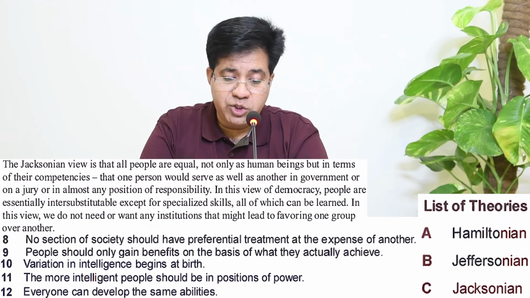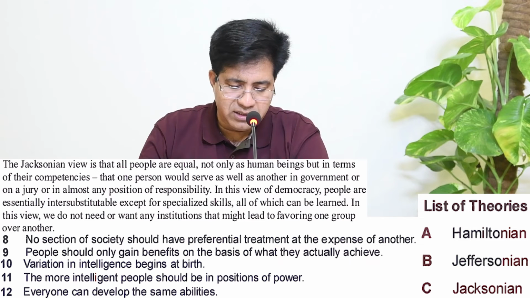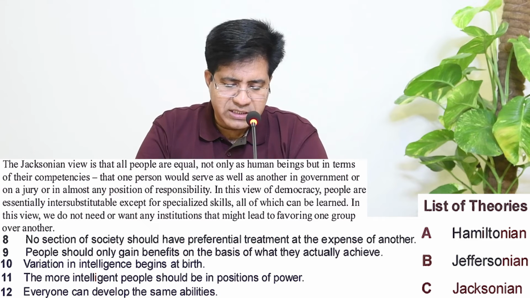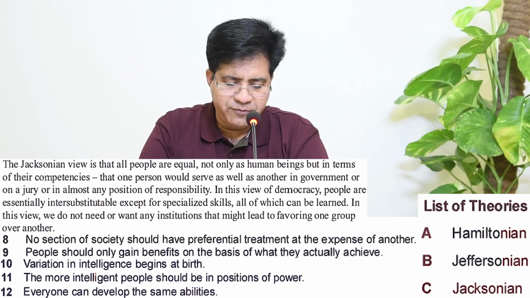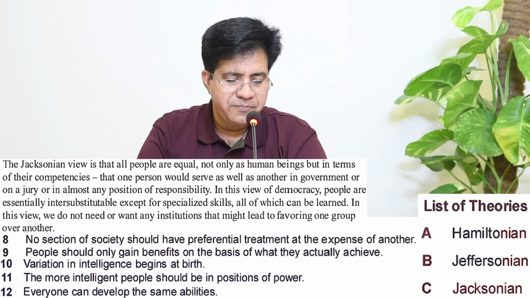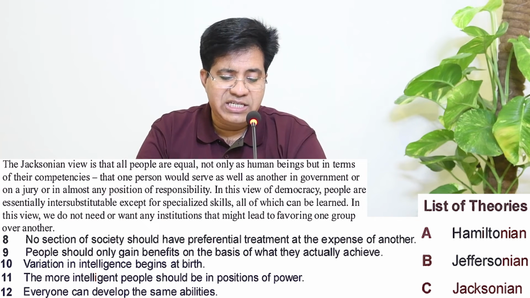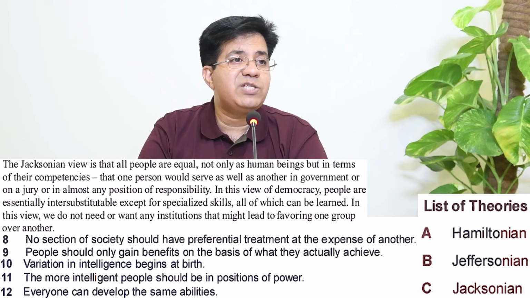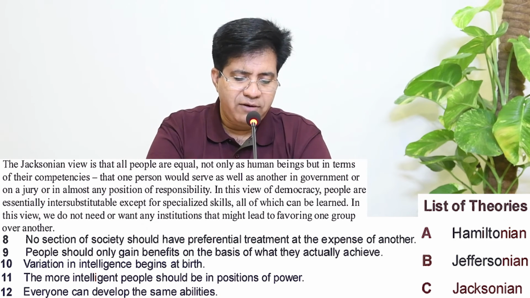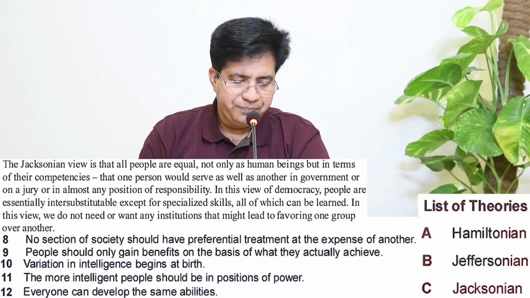No section of society should have preferential treatment at the expense of another. All people are equal. Let's go on. I'm reading this third line: In this view of democracy, people are essentially intersubstitutable except for specialized skills, all of which can be learned. All the skills can be learned. Which question? 12. Everyone can develop the same abilities. What is the word for skills? Abilities. So for question number 12, answer is C.